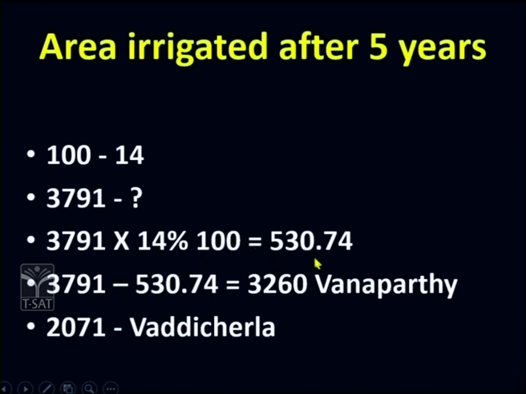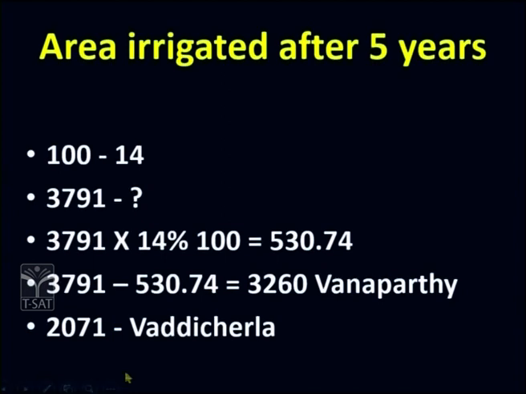It was 530.74 acres. So, if this is removed, finally available land in Vanaparthi was 3,260 acres. Earlier, to begin with, we learned that the area irrigated was 3,791 acres, whereas with the decline of 14%, it has come down to 3,260 acres.